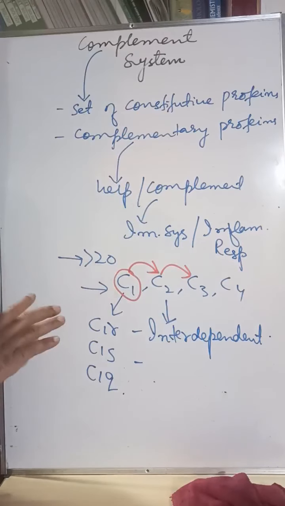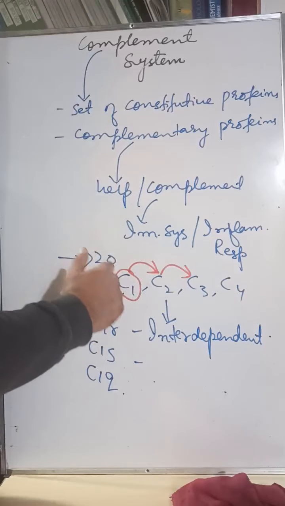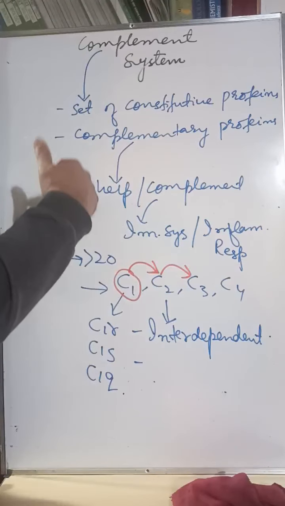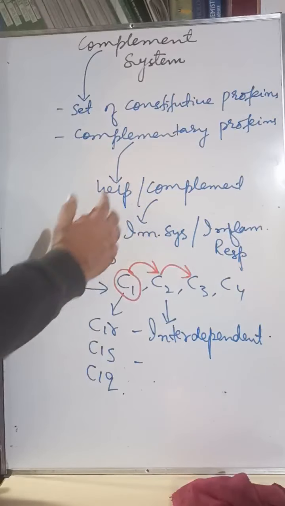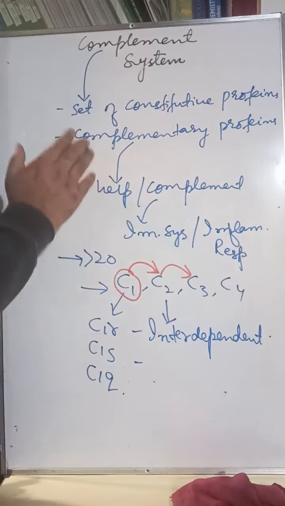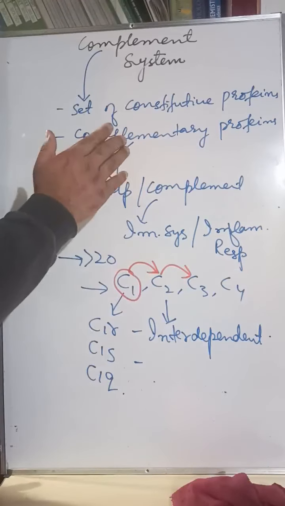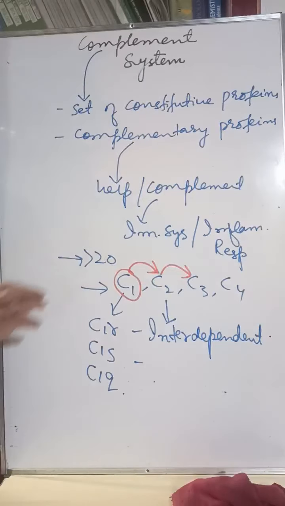I hope it's clear up to this, right? Eventually, a cascade of reactions occurs, a chain reaction occurs. C1 leads to the activation of C2 and in turn C3, right? And the whole complement system eventually gets activated against the pathogen, the microbe, the infectious agent present in the body. I hope it's clear up to this.